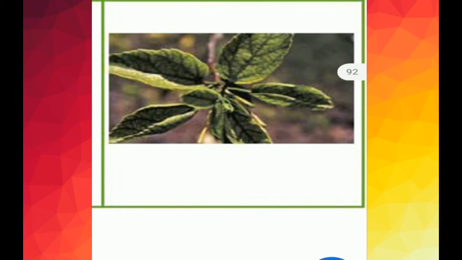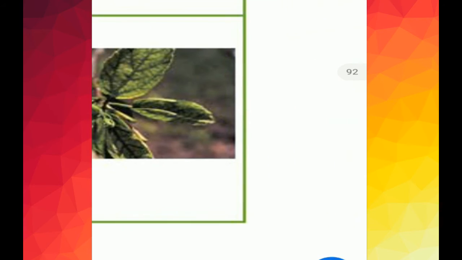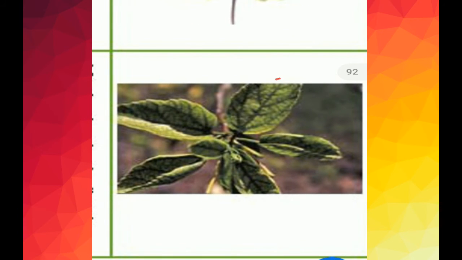The growth of young leaves is inhibited and the leaves lose their proper shape, become brittle, rupturing their surface. The initiation of flower buds is obstructed. This is an important point. If you try to match the characteristics or lacking symptoms with this figure, at that time you will be able to understand these symptoms very clearly.